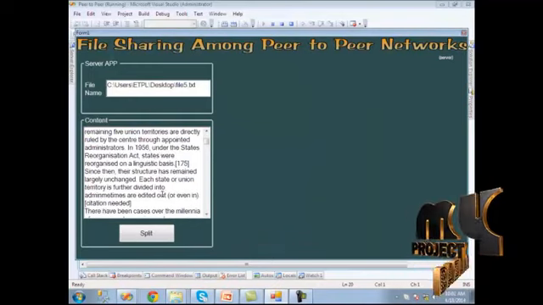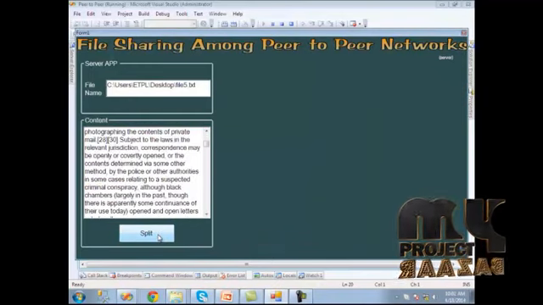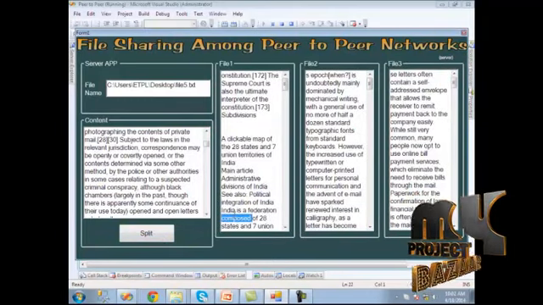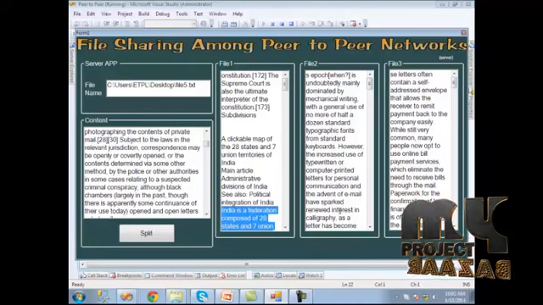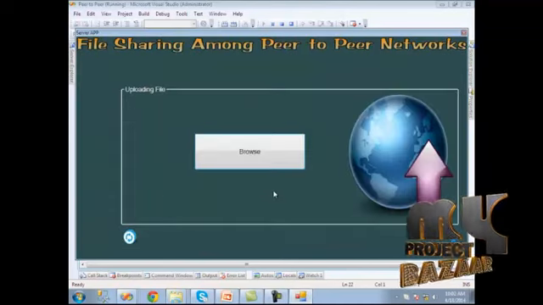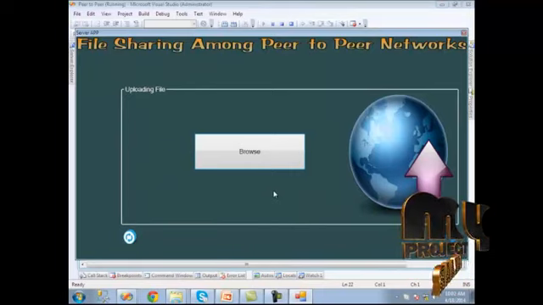Here the file content is displayed, and when we click the split button, it is split into 3. We have 3 peer systems, so we have split it into 3. Then when we click the next button, it will redirect to the next page. Here we should upload these 3 pieces into 3 different systems.